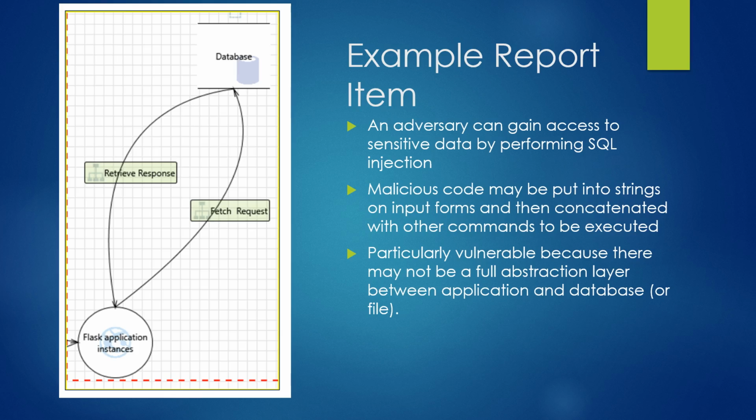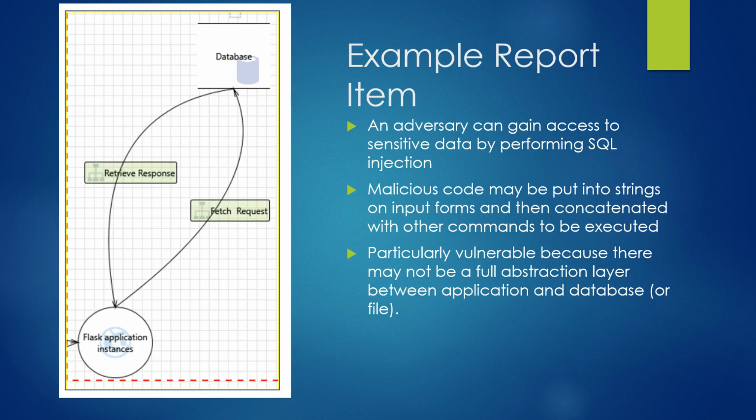So it's vulnerable to typical SQL injection, and the malicious code might be input into some form on the web browser side, and executed through command line or executed by other commands. And again, it's particularly vulnerable in this because the developer would have to add an entire abstraction layer to have